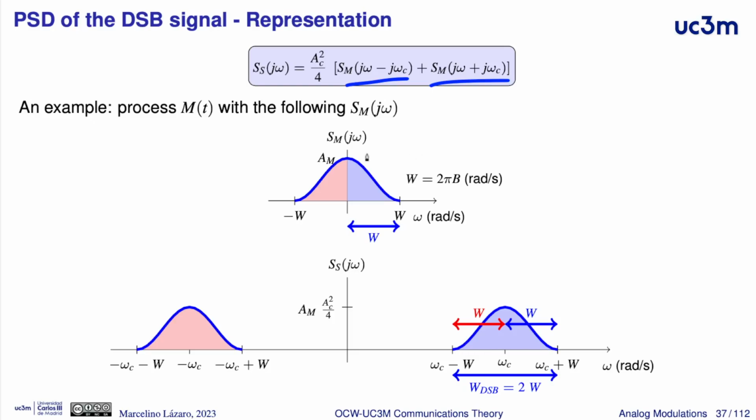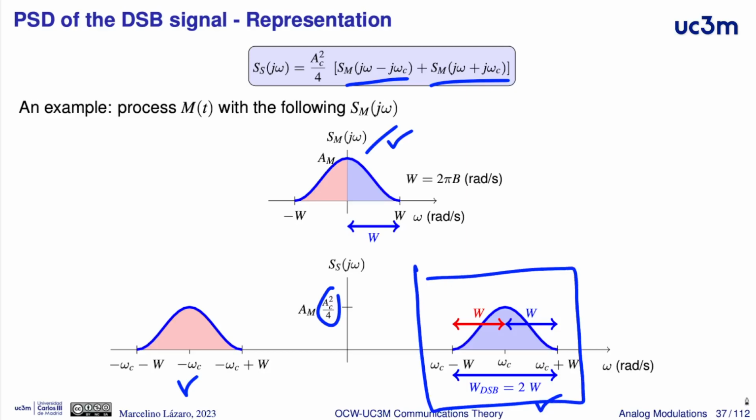For instance, if this is the power spectral density of the modulating signal, we have a shifted version here and another shifted version here of this power spectral density with this scaling factor, and it is very simple to see that here the bandwidth is 2 times the bandwidth that we have for the modulating signal. And this happens independently of the shape of the power spectral density of the modulating signal.